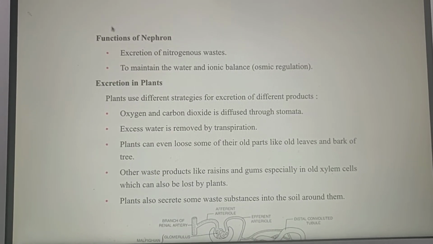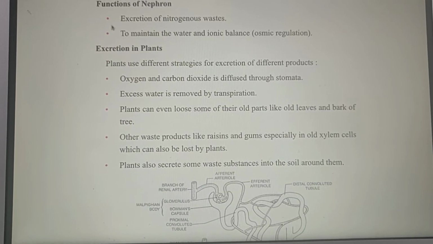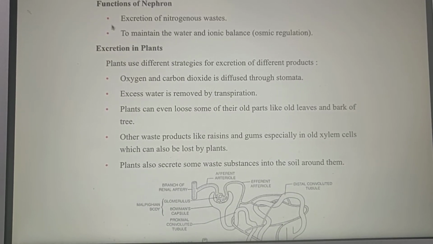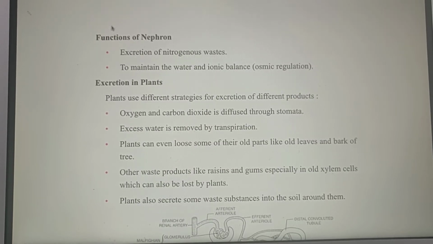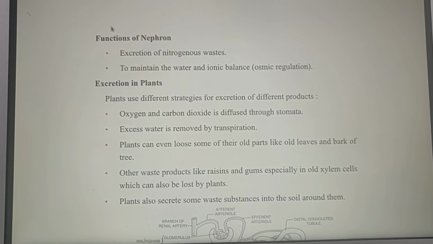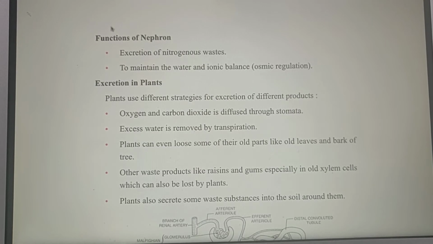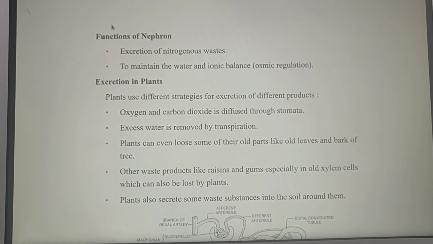Now, function of nephrons. You can see the figure here of the nephron, but before that I will explain the functions. First, excretion of nitrogenous waste, and second, to maintain the water and ionic balance, that is osmotic regulation.